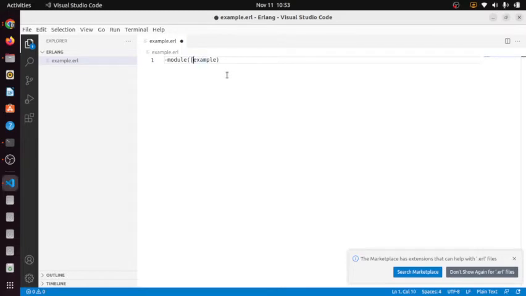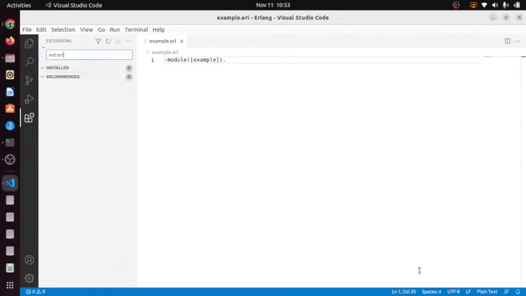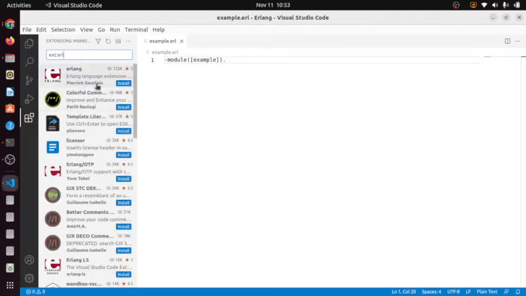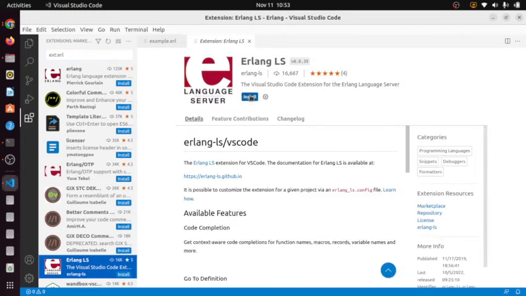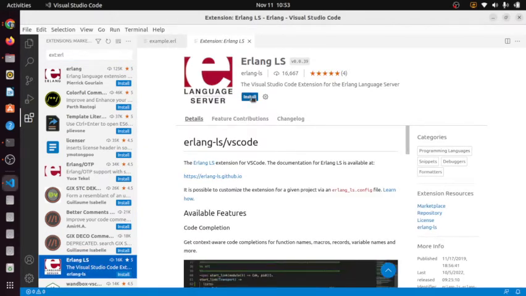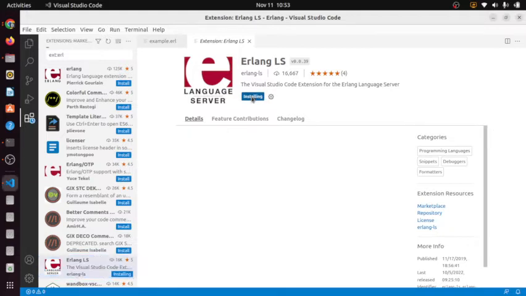I believe you have to do that, right? I'm not sure. But you see, there's no syntax highlighting. So I'm going to search the marketplace for Erlang plugins, and I'm going to use this one, the Visual Studio Code extension for the Erlang language server.